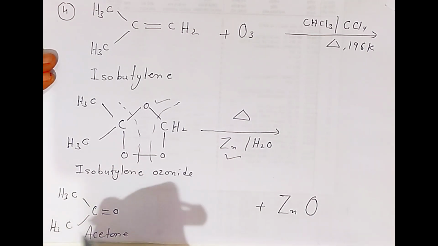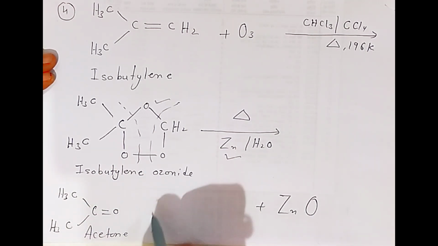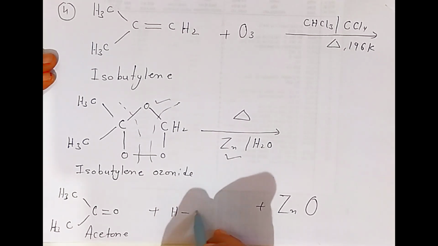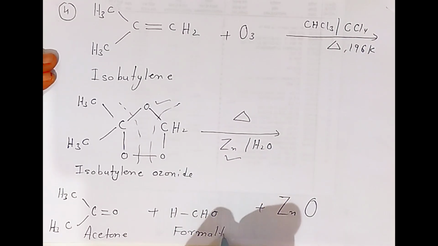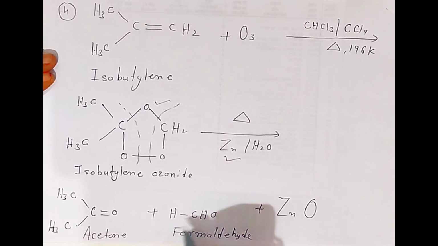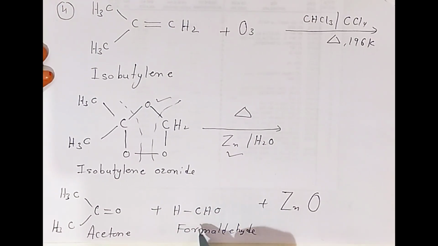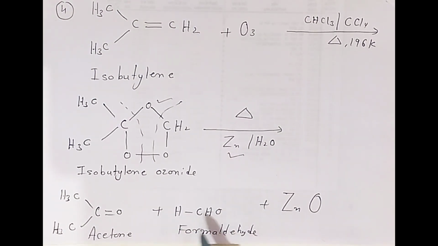Its common name is dimethyl ketone, or you can say acetone. And here you are getting aldehyde, that is formaldehyde, or in the IUPAC system we name this compound methanal. So this way, students, we are getting both the compounds, aldehyde and ketone, from ethene.